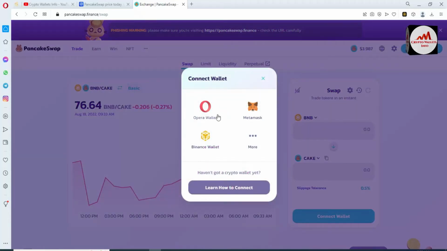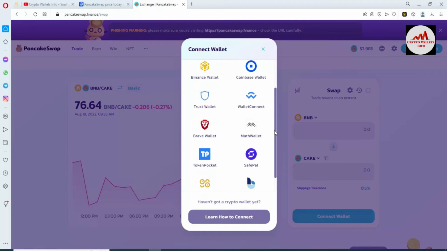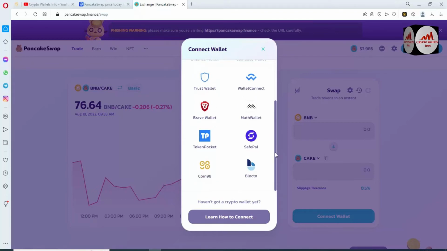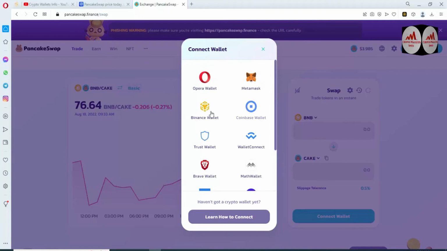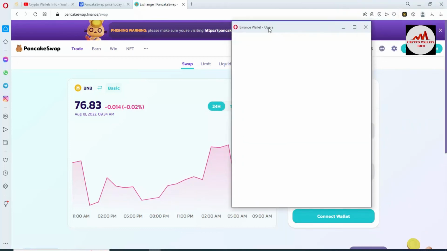So there are options available: Trust Wallet, MetaMask, Binance Wallet. I need to connect my Binance Smart Chain Wallet with this platform, so I will use this option. You can also click on More, and you can see multiple options are available here. You can easily connect your wallet, but I am just going to connect with Binance. Simply click on it. Now the pop-up opens in front of you when you click on connect.